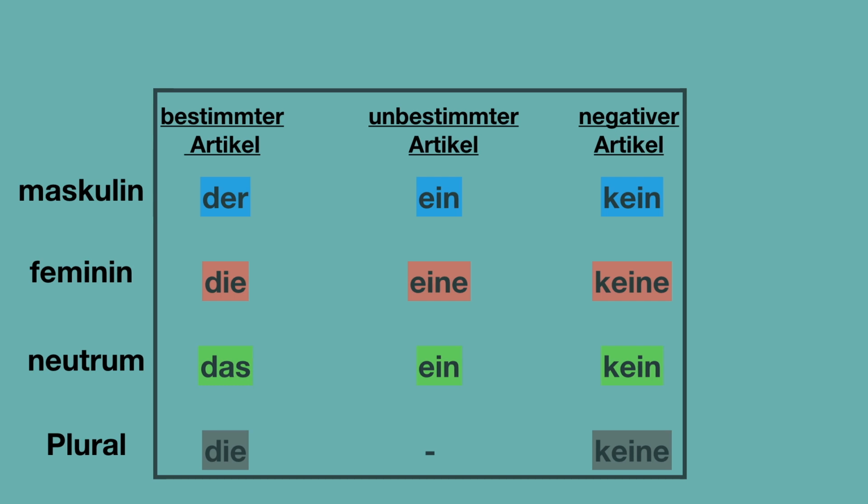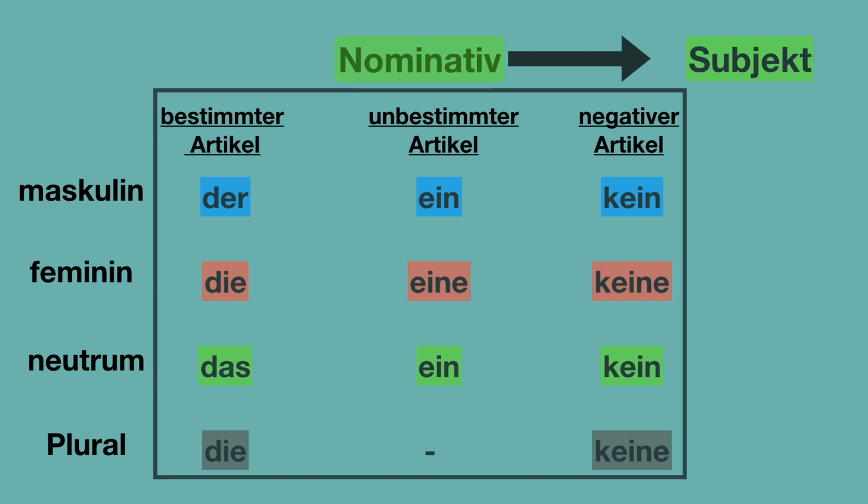All these articles are nominative. Nominative basically means subject of the sentence, das Subjekt. So these articles are used in front of the nouns if these nouns are in subject form of the sentence.